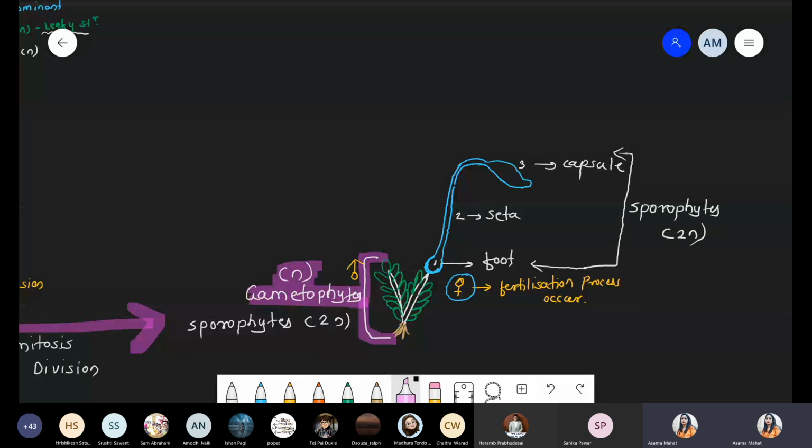On the female shoot, there is a development of sporophytic body, and sporophytic body consists of the three parts: foot, seta, and the capsule. Done? Yeah. Once this diagram is done, then please tell me.